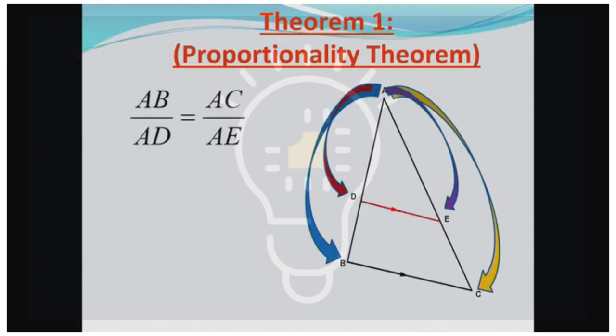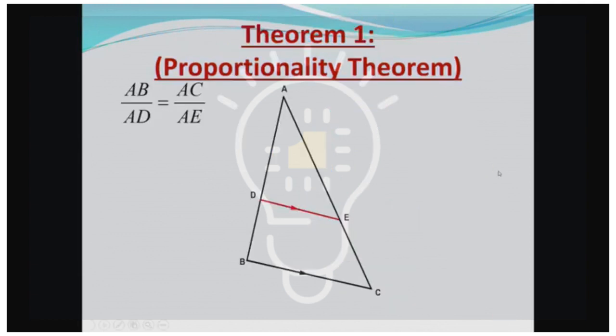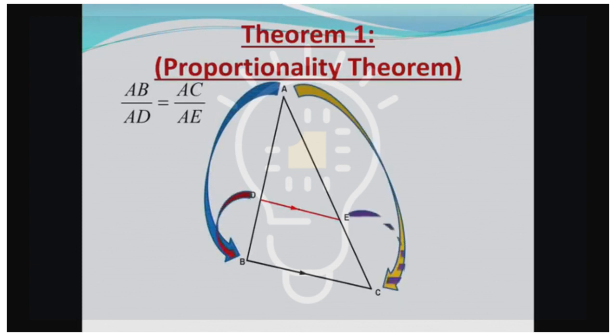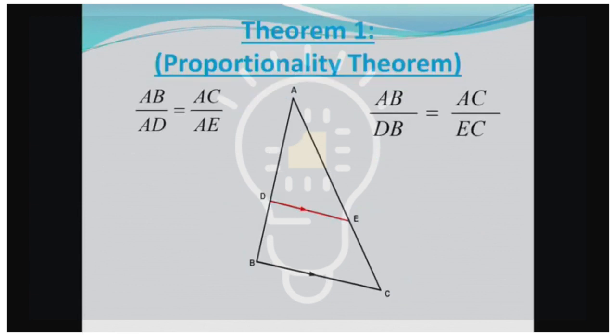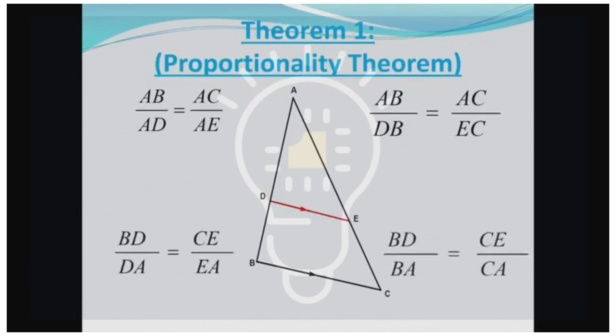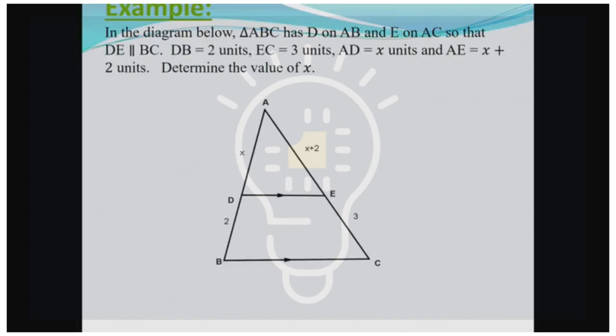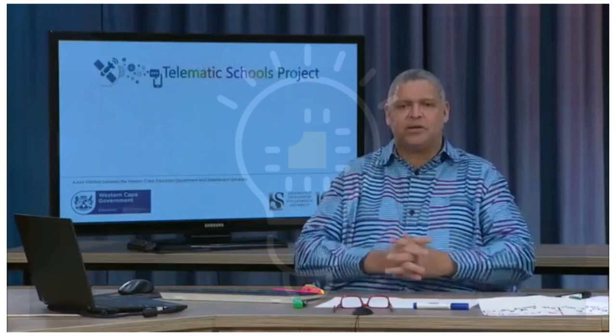As well as AB, that's the long blue one, as you can see here, there's AB. AB over AD will be equal to AC over AE. These are all important points that flow from the proportionality theorem. As we mentioned, there we have our AB over AD, that's equal to AC over AE. All very, very important. And as we go on, we can populate this over and over by having a look at all of these. Now, we need that knowledge for certain calculations that we basically do.